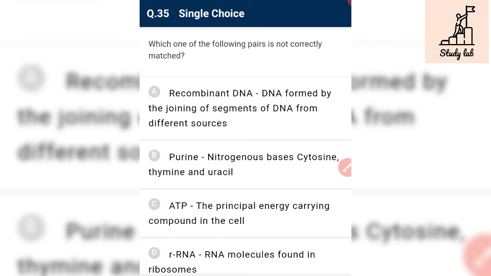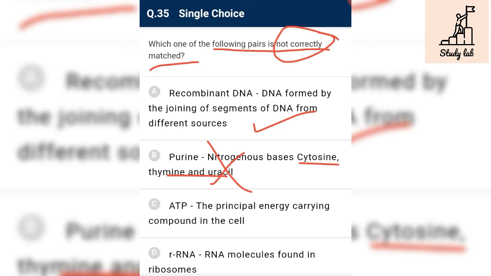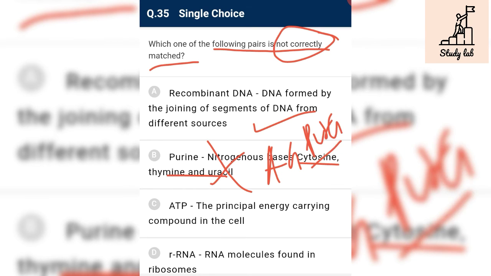Which one of the following pairs is not correctly matched? Recombinant DNA is formed by joining of segments of DNA from different sources. It is correct. We have to find the one not correct. Purine, nitrogenous bases, that is cytosine, thymine, and uracil. Because purines, that is adenine and guanine, include purines, so it is incorrect and it is the required answer.